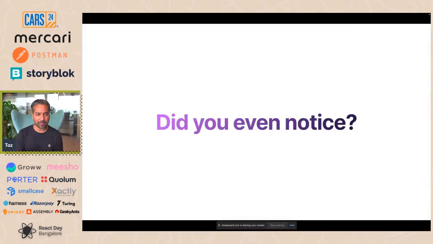And so I have to ask you, did you even notice? Essentially, if you went to the Guild website or if you've used Guild in the past, did you notice that it's using an experimental homegrown design system? Did you notice that it's using an experimental not yet ready router as well? Did you even notice any of this, or did you just think it's an ordinary web application built in ordinary ways and just works as a web application should? And that's really the beauty of React Native fundamentally, being able to write common code for every platform and push the uniqueness out to the boundaries where you're still accommodating the unique aspects of every single platform as well. But fundamentally, that's not the point of my talk.